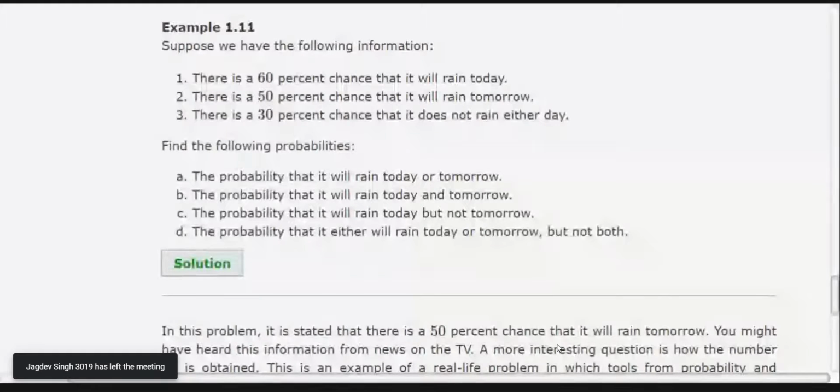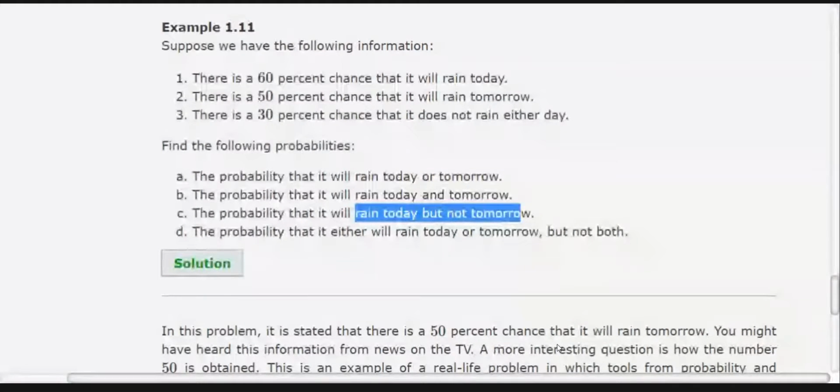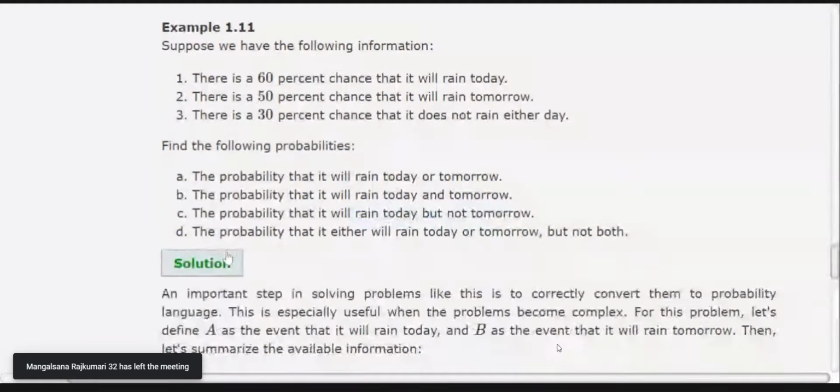So these three things are provided to you, and you have to find: in part A, the probability that it will rain today or tomorrow; in part B, the probability that it will rain today and tomorrow; in part C, that it will rain today but not tomorrow; and in part D, the probability that it will rain either today or tomorrow but not on both days. So we will see the solution.